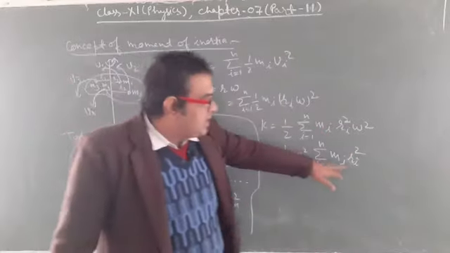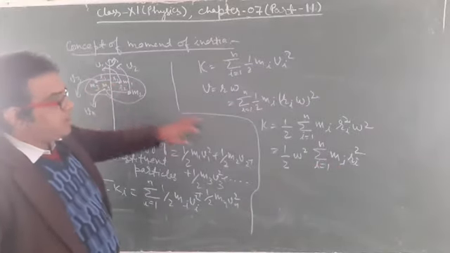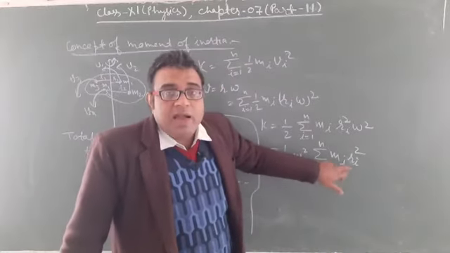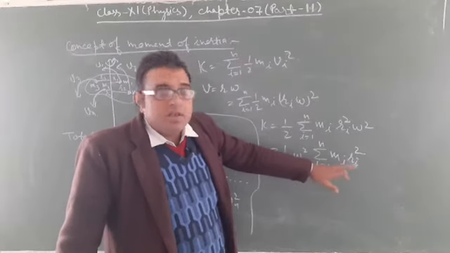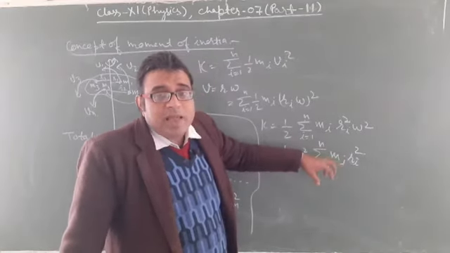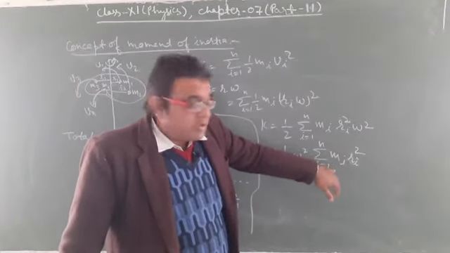Now, mass into perpendicular distance squared: this is the only factor which can oppose the torque applied on the body to rotate it.